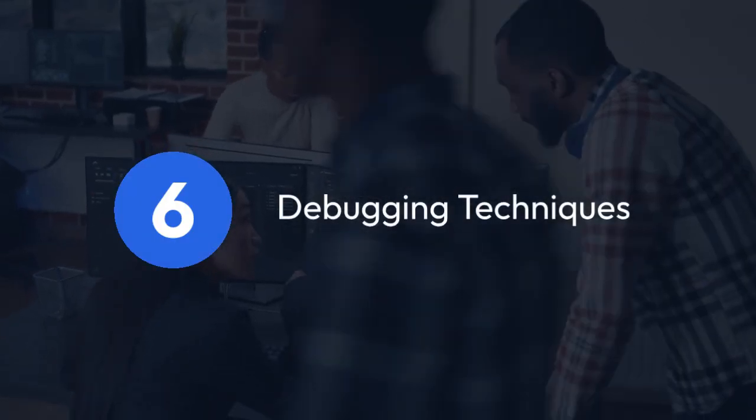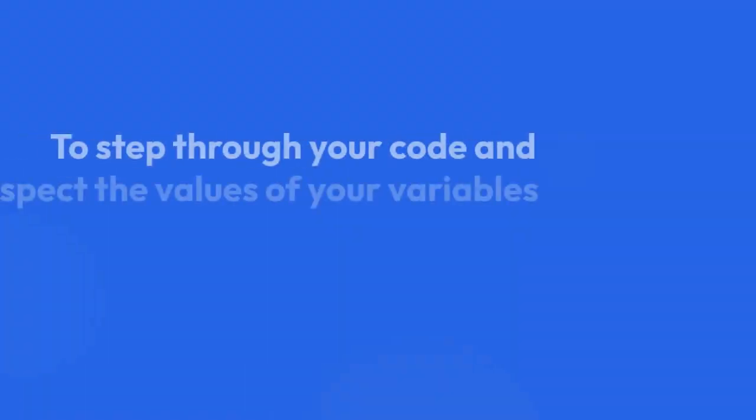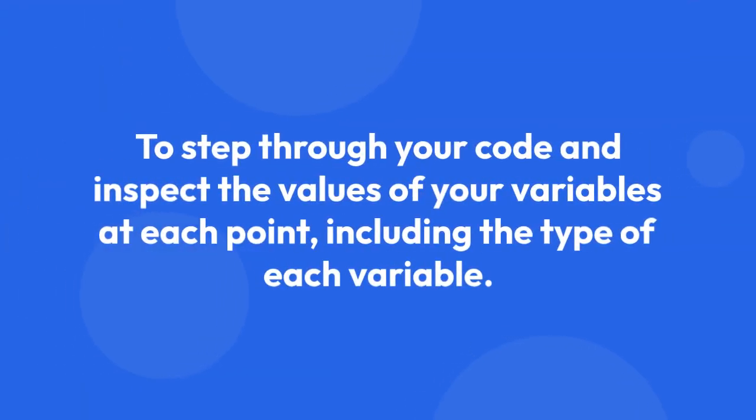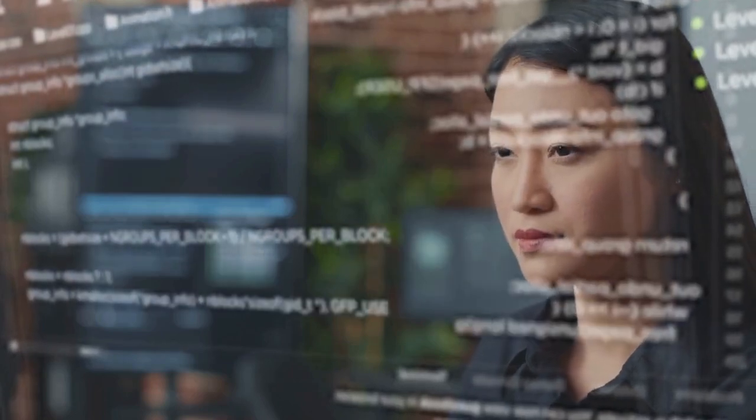6. Debugging techniques. If you are still getting the error, try using a debugger, like pdb in Python, to step through your code and inspect the values of your variables at each point, including the type of each variable. This will help you pinpoint exactly where the error is occurring.